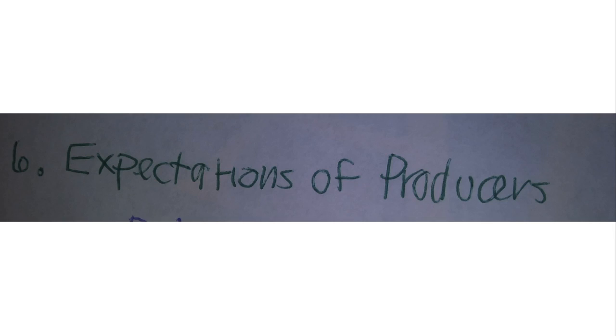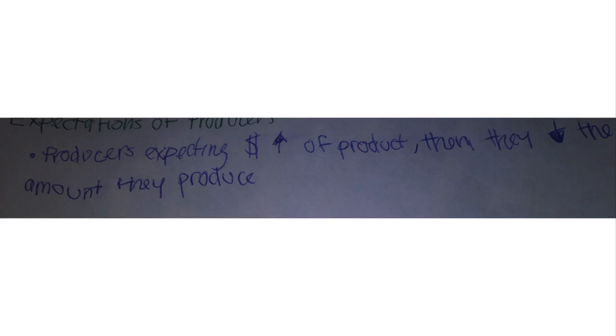The sixth and final determinant is the expectations of producers. If producers are expecting there to be a rise in the price of a product, then they will prepare by lowering the amount they produce in hopes that the price does rise.